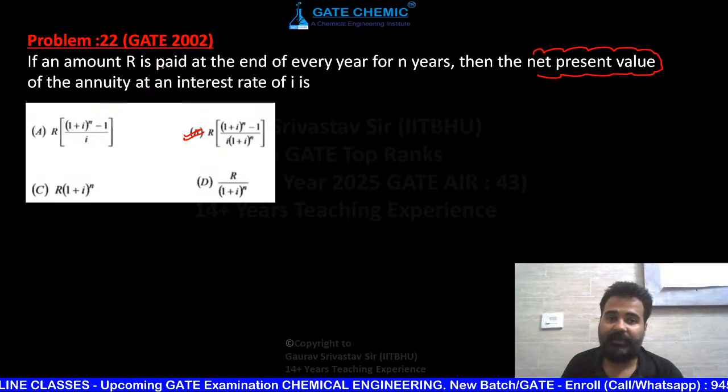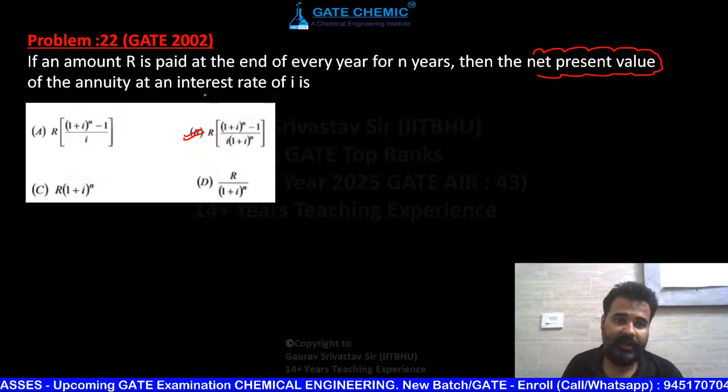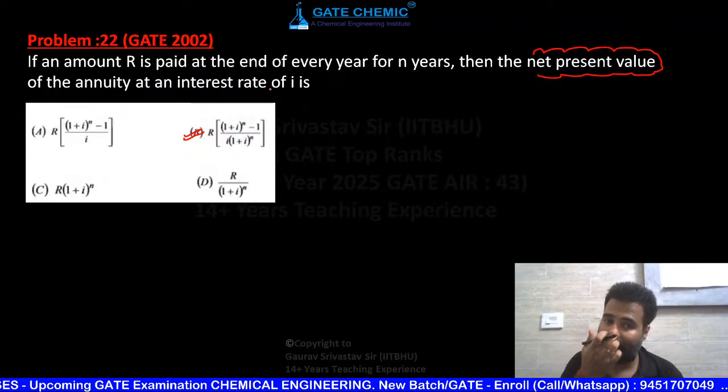If an amount R is paid at the end of every year for n years, then the net present value of the annuity at interest rate of I is.